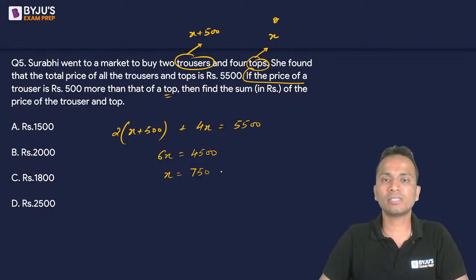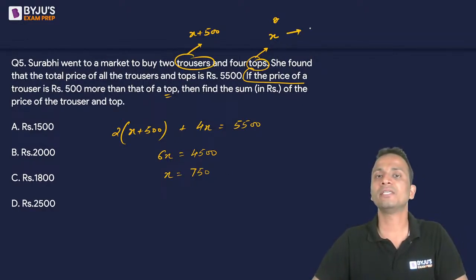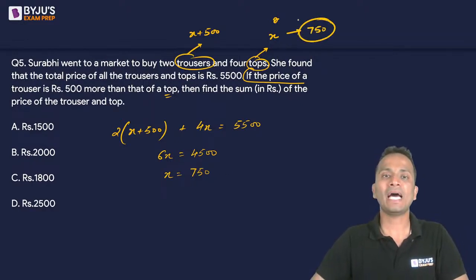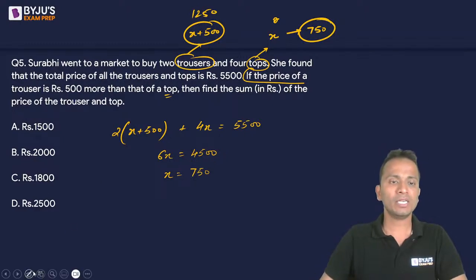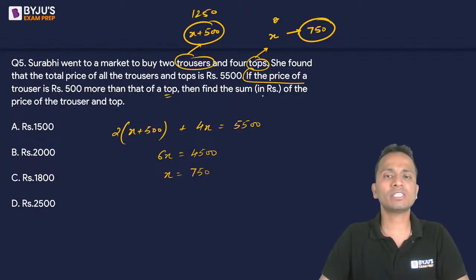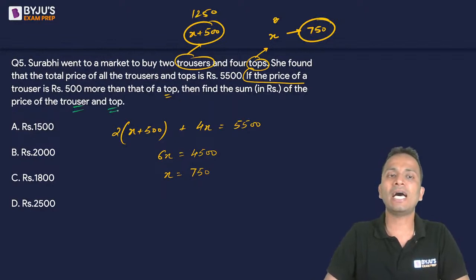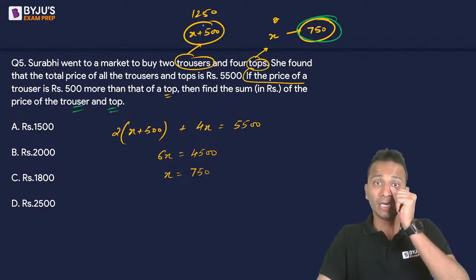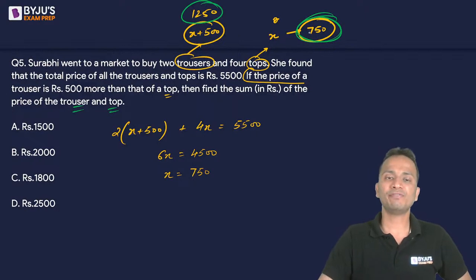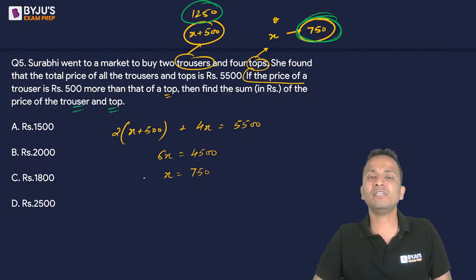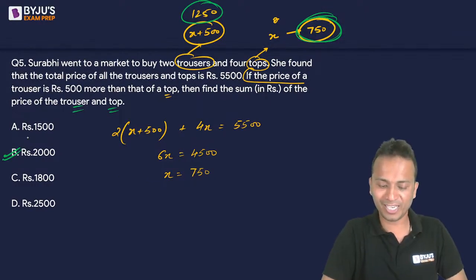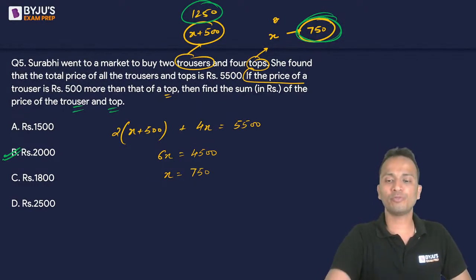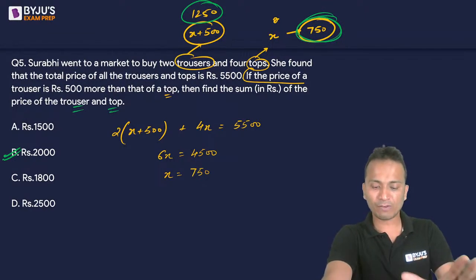And so this is the price of a top. I'll write it here, 750. And price of a trouser will be 750 plus 500, that is 1250. Okay. Now what do we have to find out here? We have to find out the sum of the price of trouser and top. So trouser का 1250 and top is 750. So 1250 plus 750 will be 2000. So 2000, that is option B, will be the correct answer. Once again, almost all of you have given a correct one. Okay, so that was question number 5.